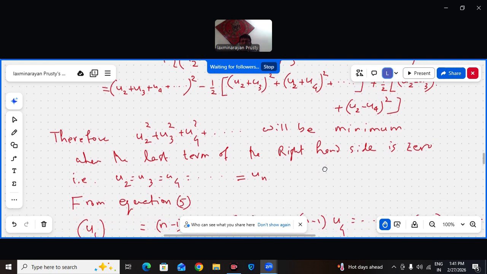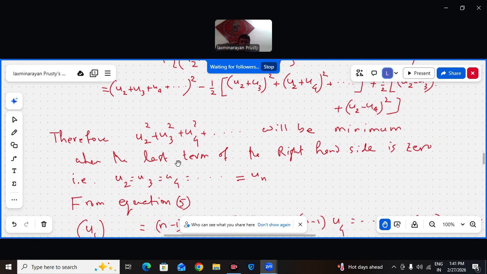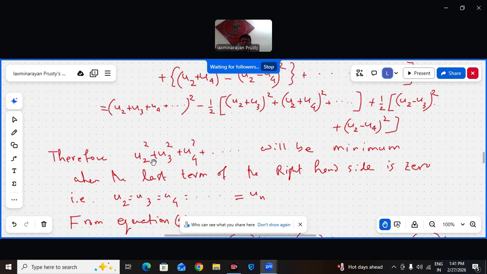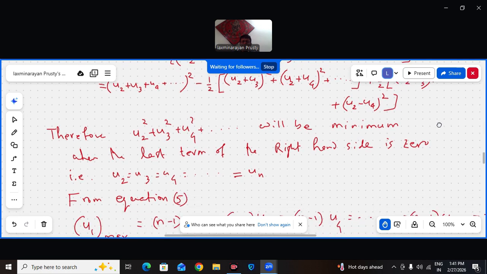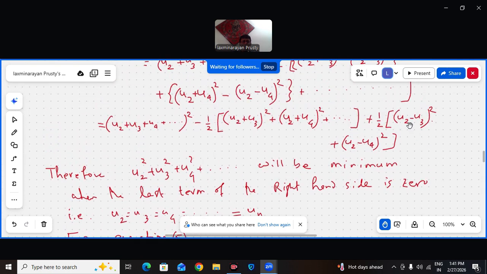So the last term of the right hand side is 0 to minimize U2 square plus U3 square plus U4 square up to UN square. So this 0 means each square term should be 0, because they are all positive; the sum being 0 means each individual term should be 0. So U2 minus U3 is 0, U2 minus U4 is 0, U3 minus U4 is 0.